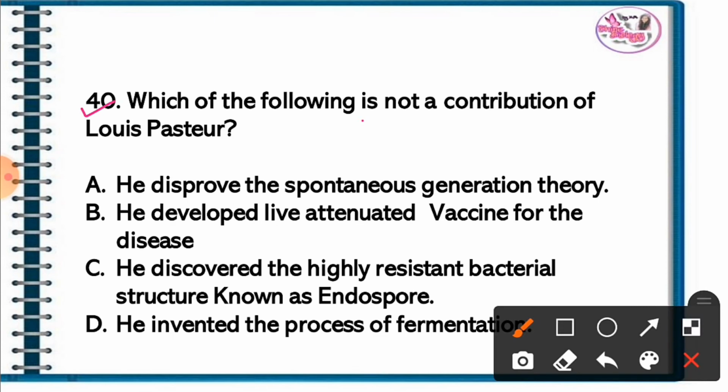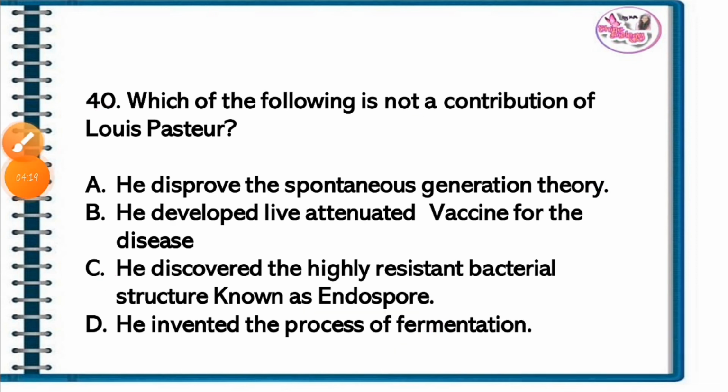Question 40. Which of the following is not a contribution of Louis Pasteur? The correct answer is option C. He discovered a highly resistant bacterial structure known as endospore. This is not a contribution of Louis Pasteur. While he disproved the spontaneous generation theory, developed live attenuated vaccines for disease, and invented the process of fermentation, these are contributions of Louis Pasteur.